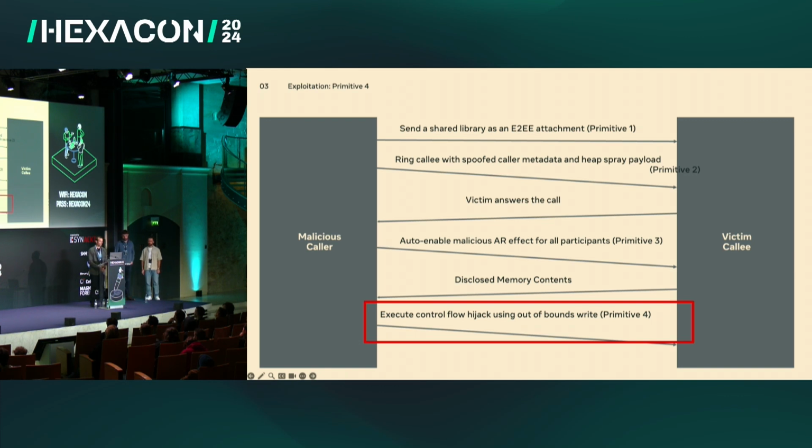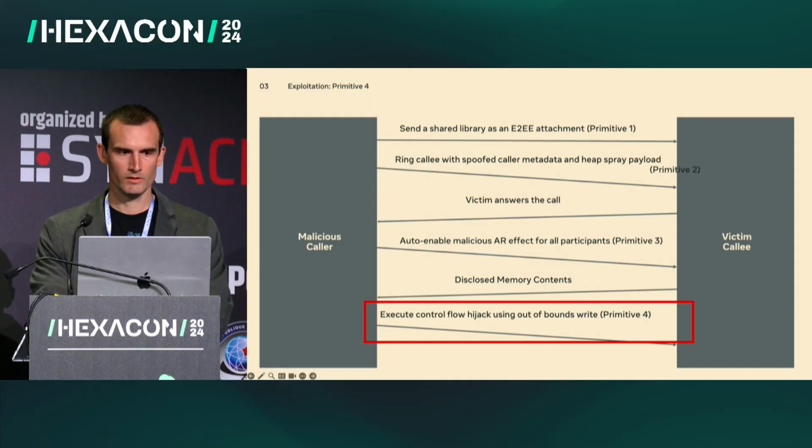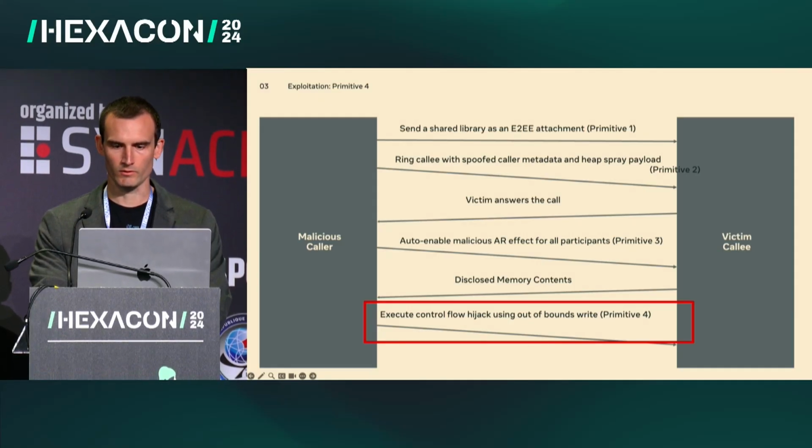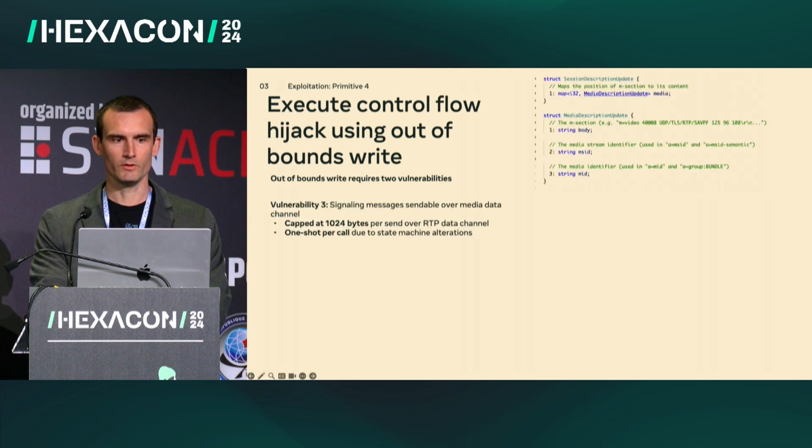All right, so at this point, we've prepared our environment on the victim client. We've sent them a shared library, we've defeated ASLR, and we've prepared memory to have our job chain payload. So now we get to execute our control flow hijack. To do this, we will use 2 vulnerabilities combined together to build our out-of-bounds write primitive. The first vulnerability is sending signaling messages that are usually reserved for the server to send to clients. We're going to send those directly client to client.